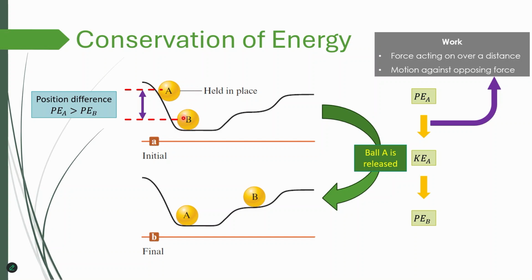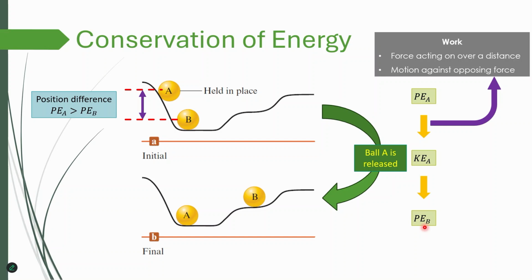Object A did some work on B. So the energy transfer here occurred as work. In the previous slide, we also saw the definition of energy: it's a system's capacity to produce heat or work. Here, in this specific instance, when the potential energy of A was converted to potential energy of B, there was an energy transfer, right? And this energy transfer is done mainly due to work that is done by object A on B, okay? So energy is transferred through work here, mainly.